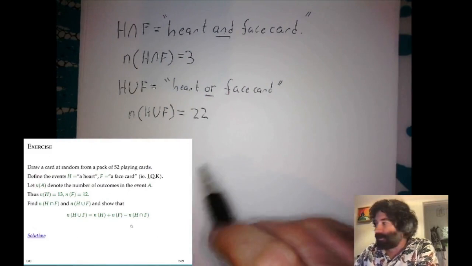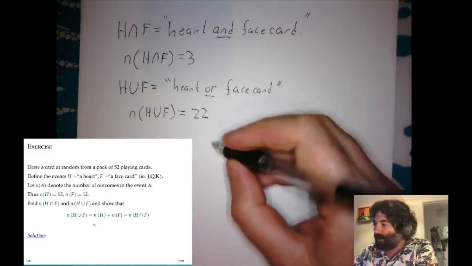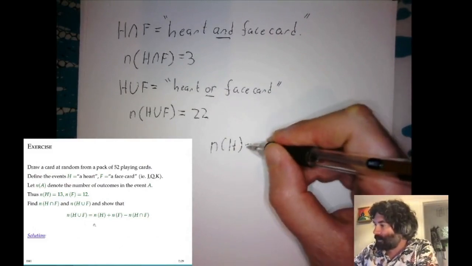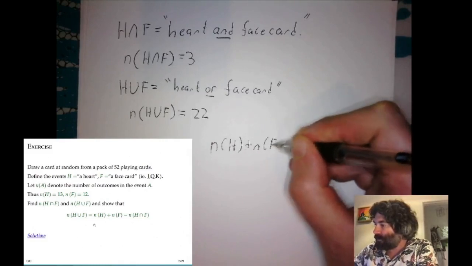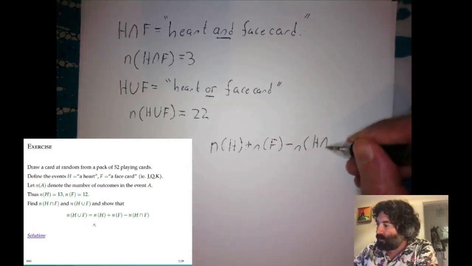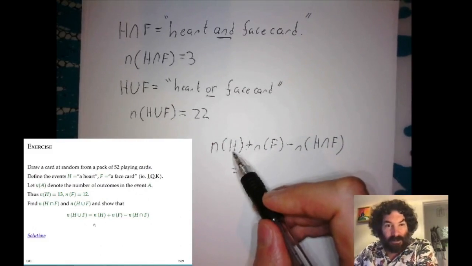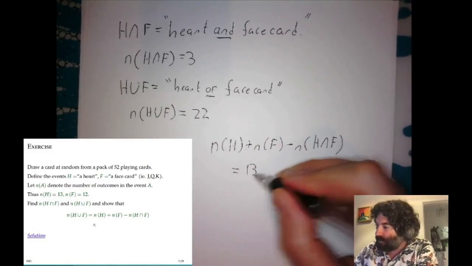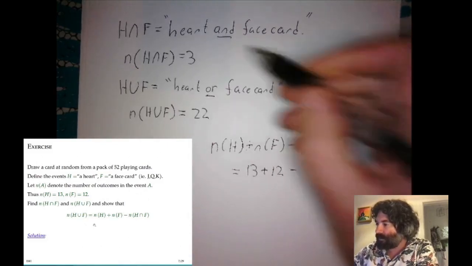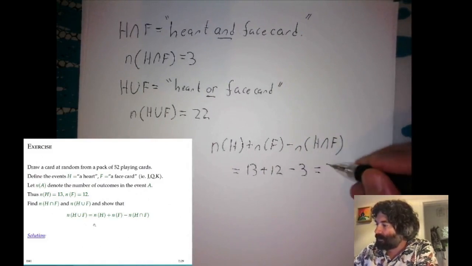Now let's check the identity shown on the slide. The number of hearts plus the number of face cards minus the number of hearts and face cards equals 13, the number of hearts, plus 12, the number of face cards, minus 3, the number of hearts and face cards, and that equals 22.